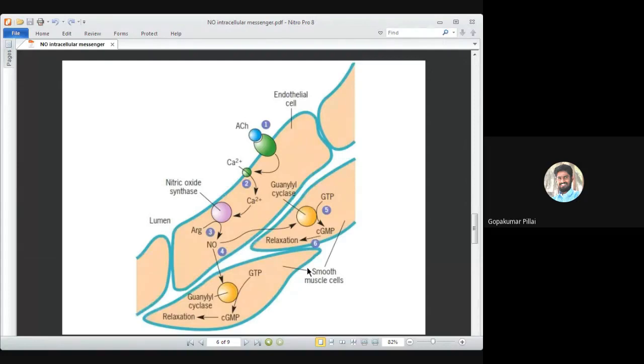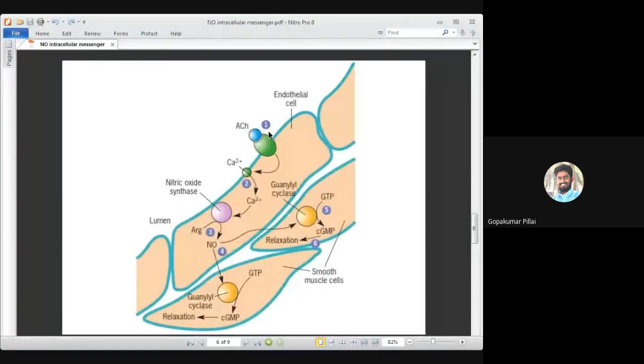I want all of you to listen carefully to this. Nitric oxide as a second messenger, how exactly is it playing a role? This nitric oxide is a gas here, and acetylcholine initially acts as an extracellular messenger.